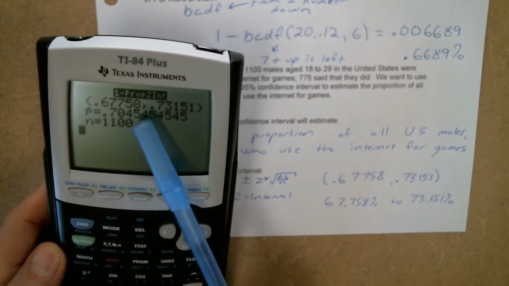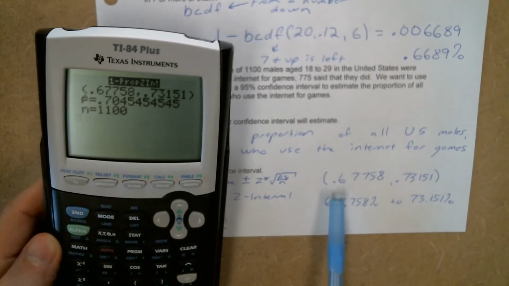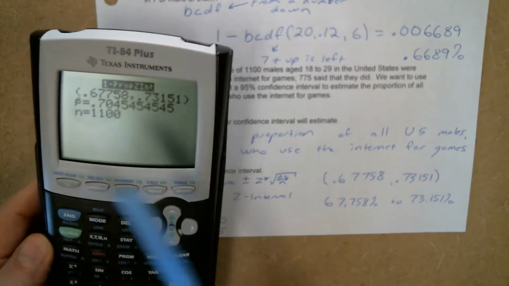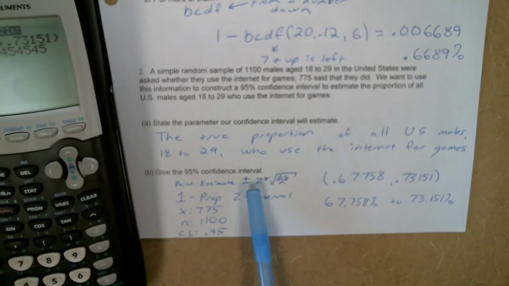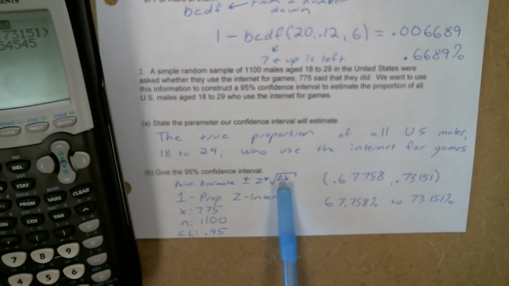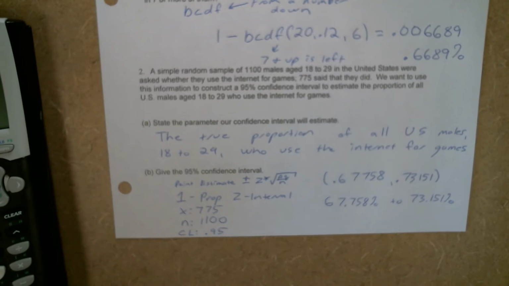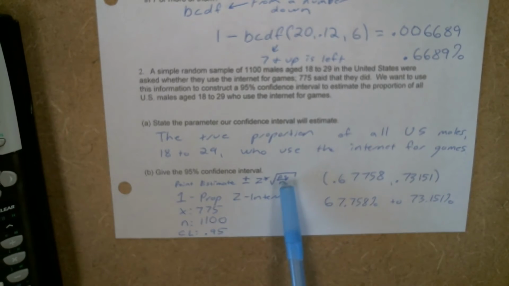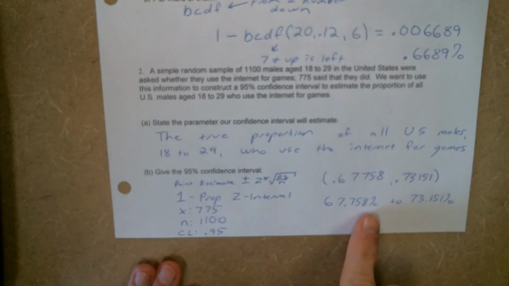So that's the middle of our interval. And then we have to go a little bit above that and a little bit below that. How much we go above and below depends on the confidence level, which informs the z star, and it involves the standard error of your sampling distribution, which we find using this formula. Okay. So there's our interval.